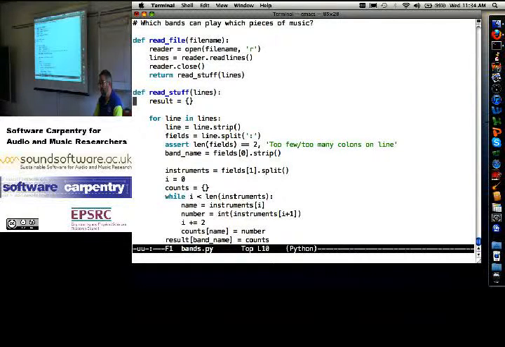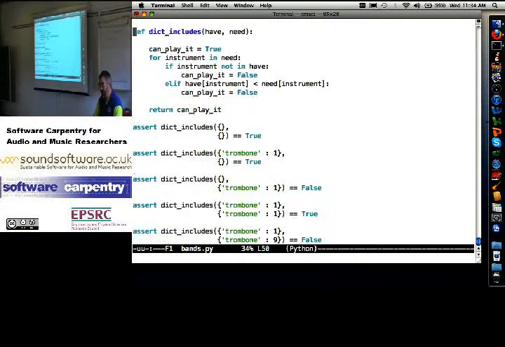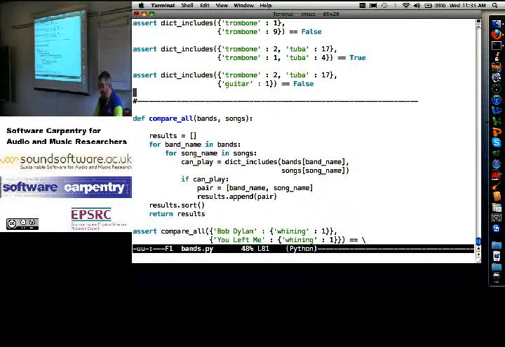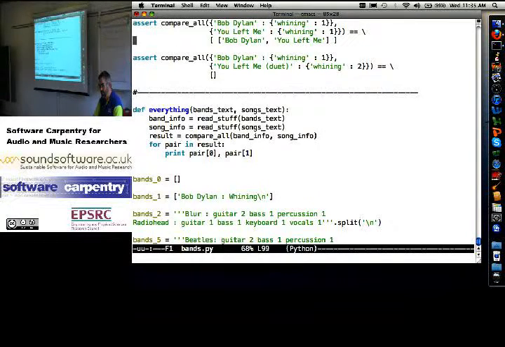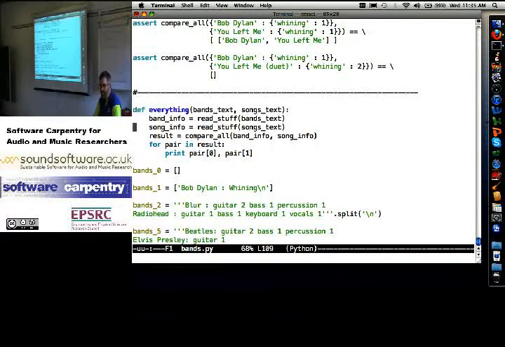Okay, and I've built some reusable components. All right, reading in a file of that format. The dict includes, I might be able to use that in other places. All right. The compare all, okay, a little bit less likely. And then this, no, I probably won't be able to use this anywhere else, but it's only 5 lines. I'll show you one more trick and then we'll take a bit of a break.